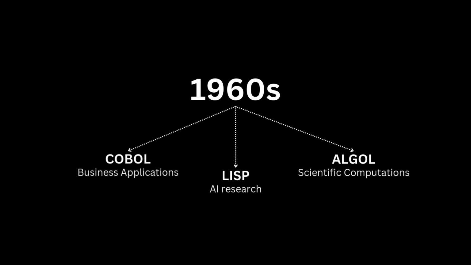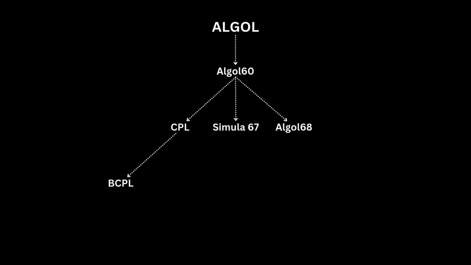In the 1960s, languages diversified. COBOL was created for business applications. Lisp became the go-to for AI research, and ALGOL for scientific computation, and it influenced the development of many future languages, which led to the creation of C. Programming was no longer just for scientists. It was now a tool for solving a wide variety of problems.